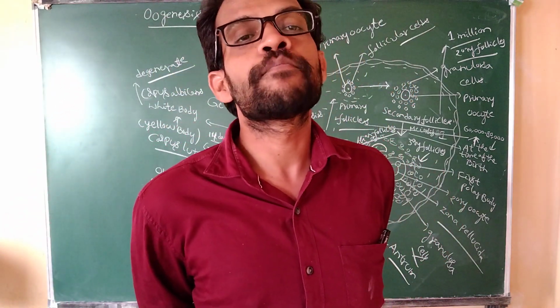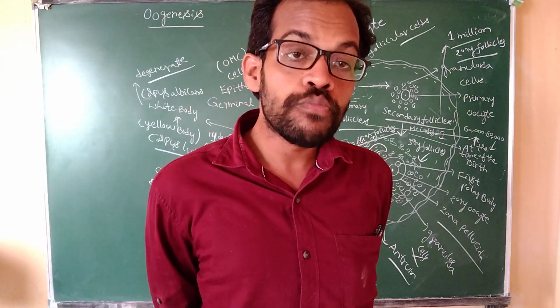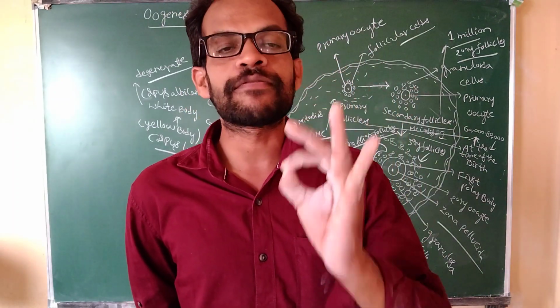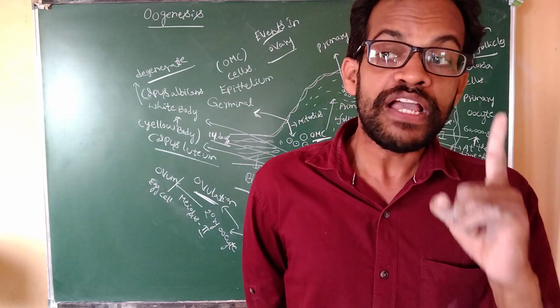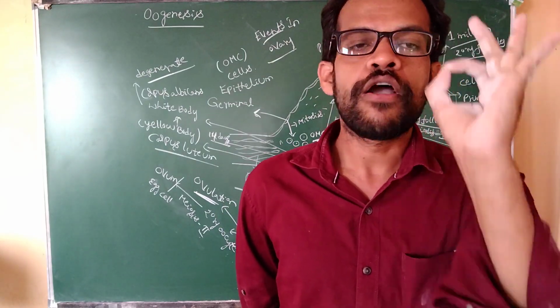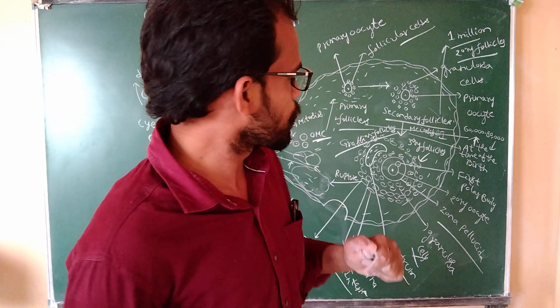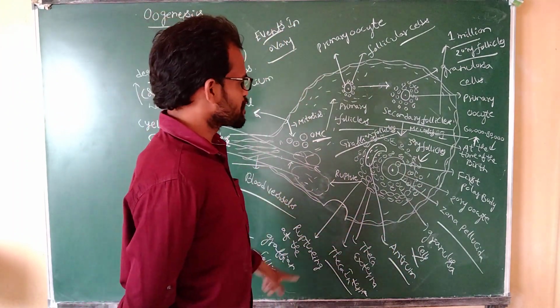This yellow body, also known as the corpus luteum, produces the progesterone hormone. This hormone is helpful to maintain the pregnancy. Which hormone maintains the pregnancy? Progesterone hormone. This hormone is produced by the corpus luteum.